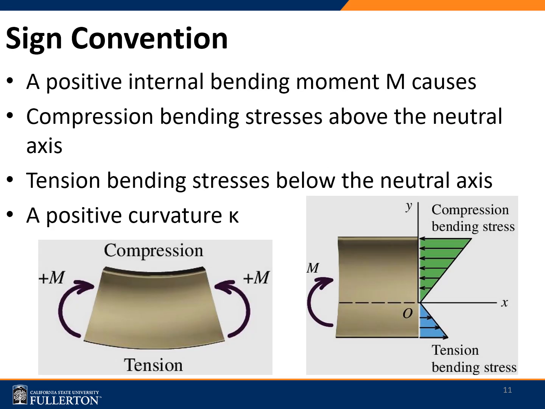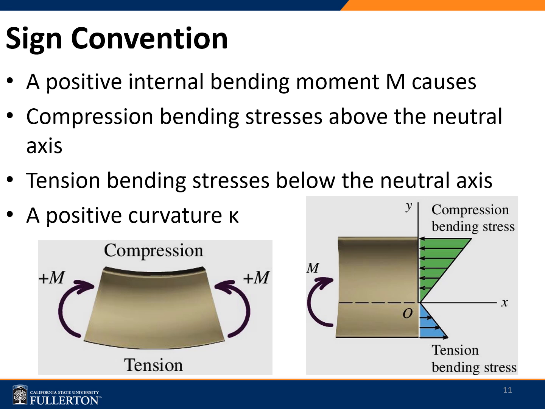If you notice the flexure formula, you could have seen the negative sign. It's important to understand the sign convention as far as bending stress is concerned. So a positive internal bending moment, as you can see in this figure here, is where the compression stress is above the neutral axis. That's what we call a positive curvature, where the compressive bending stress is above the neutral axis. So that's what we call positive.